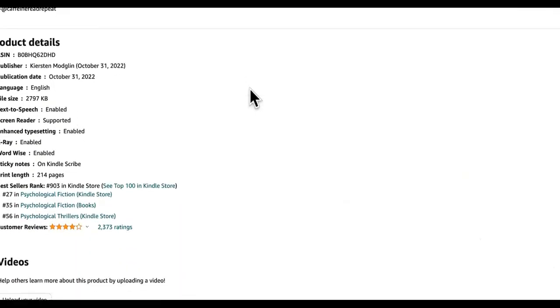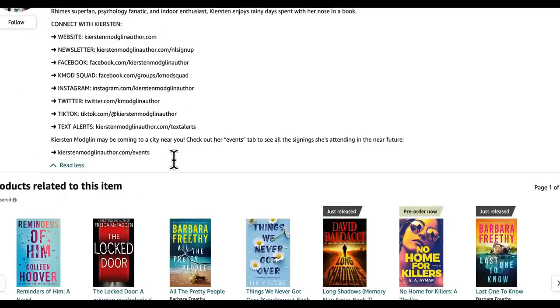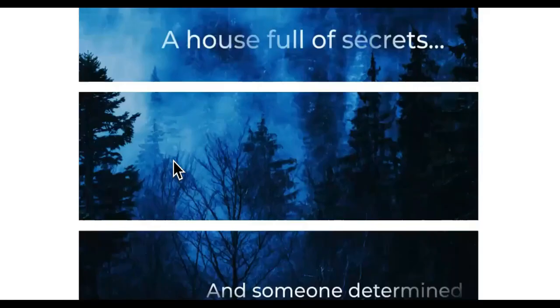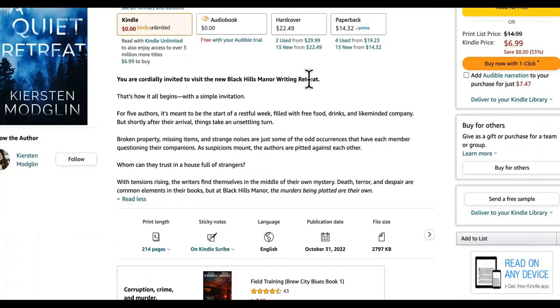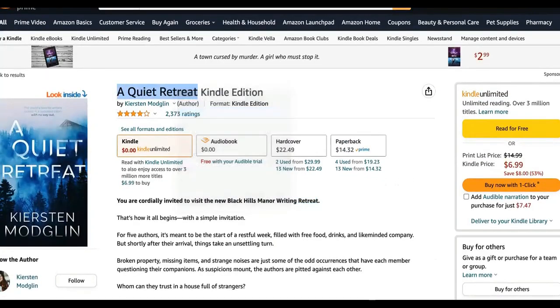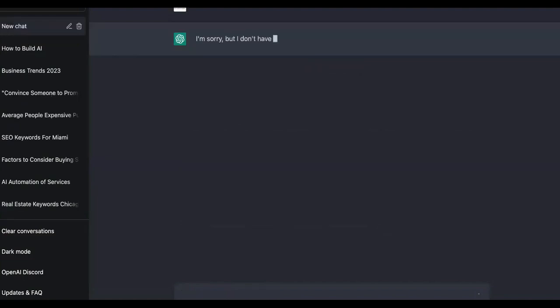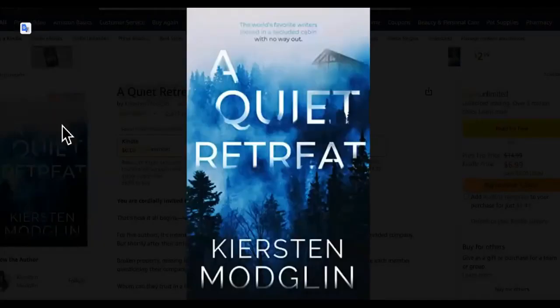We need to find the book outline, or something like the chapters and all of that stuff. Once you find the chapters and the outlines, or what do they call it? The, I can't even think of the name of it. The index, I think that's the index, right? You find the index, and let me see. Here it is. Give me the chapters of the book. I don't know if this book is famous enough. See, it's not famous enough. But basically, that's what you would do. You would need to get the chapters of this book. How do I get the chapters of this book, right?